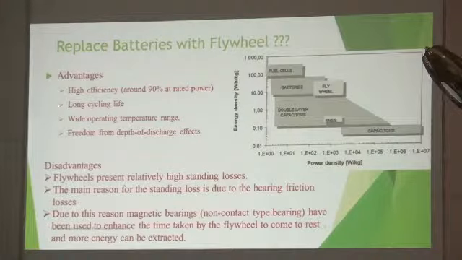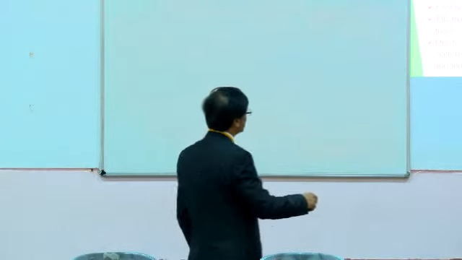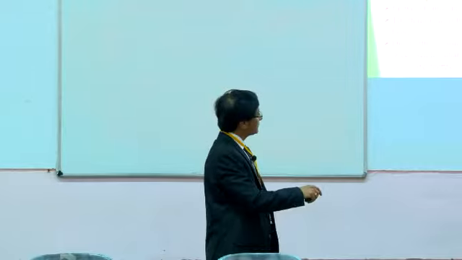Another thing we are saying about the disadvantage of recent flywheels is that they are generally on ball bearings, rolling element bearings. So that's why we are saying they have standing losses. In addition, some sort of air drag will also be happening, which causes losses. And if we are able to replace it with a magnetic bearing and come up with nice results, then the flywheel also will have a good result.